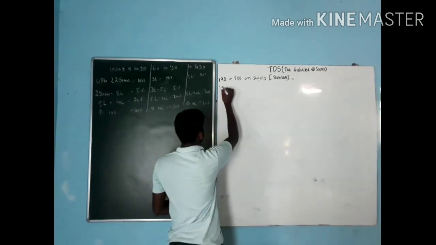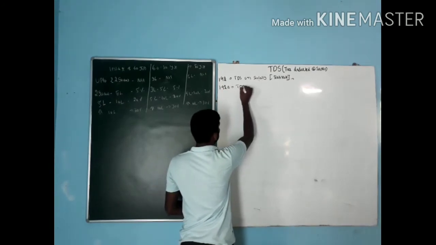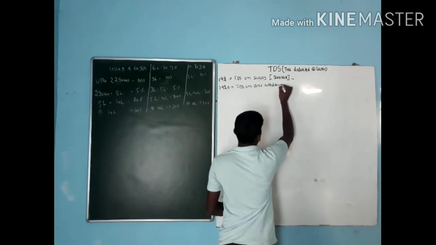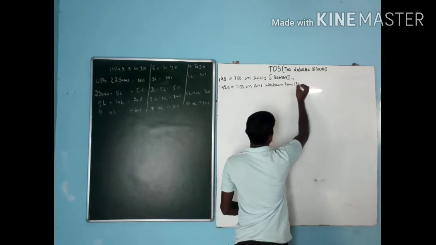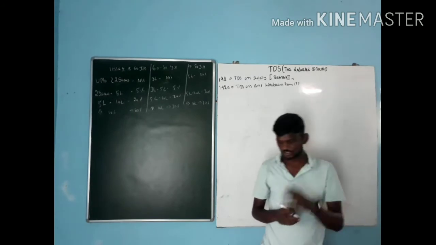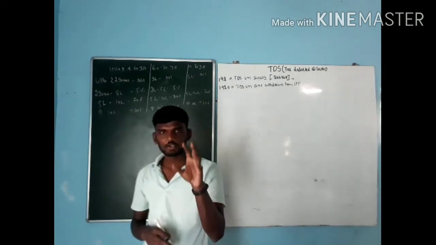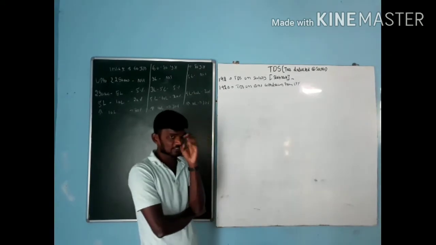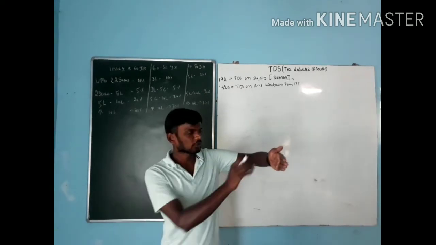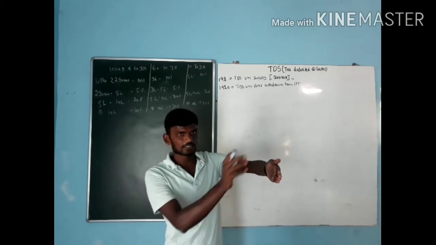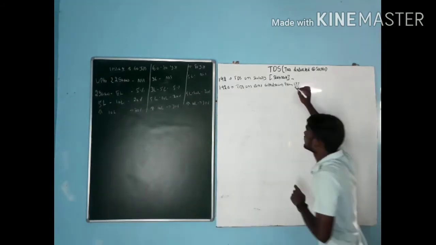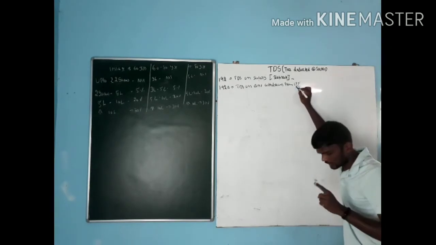Next one, section 192A, that is TDS on amount withdrawn from EPF. I am the employee. I am working in the organization for more than 2 years, more than 3 years, in the sense they are going to pay some kind of amount. As already we discussed previously, gross amount is different and net amount is different. Out of the gross amount, they are going to deduct some part of the amount as deduction, such as ESI, PF, professional tax, any kind of TDS. In that deduction, they are going to deduct even your EPF, that is Employee Provident Fund.